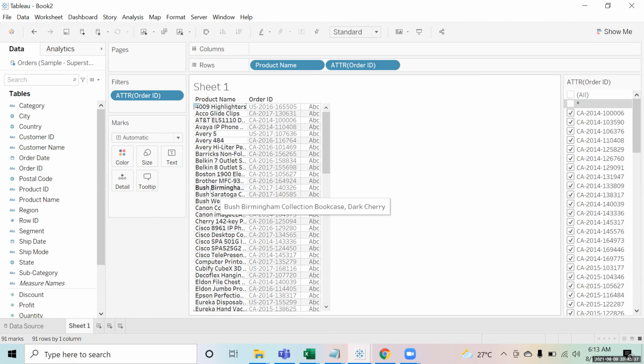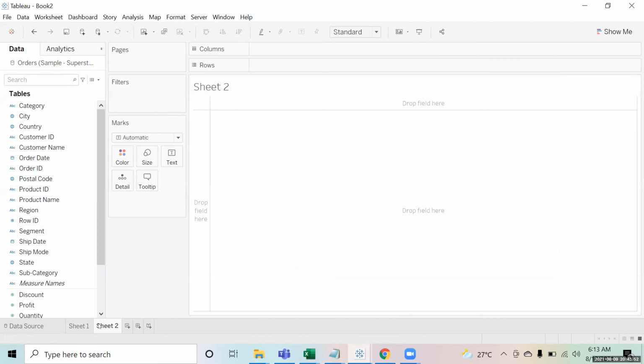So this is where I have converted that field into an attribute. It's like one product ordered many times, so you're converting that to an attribute, right? Yes, attribute just gives you the bifurcation, one or many. Okay, one to many.